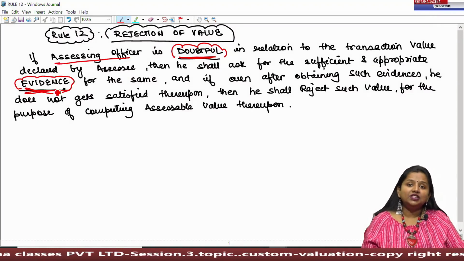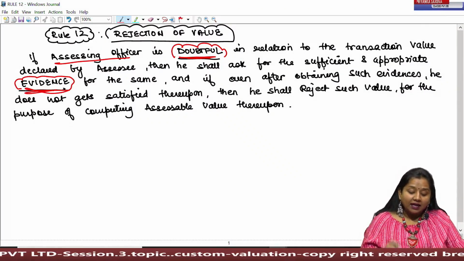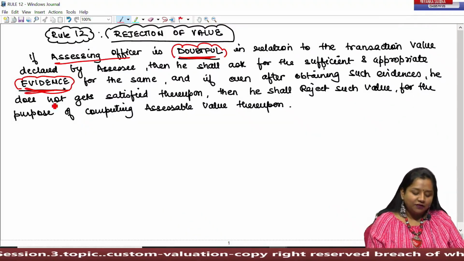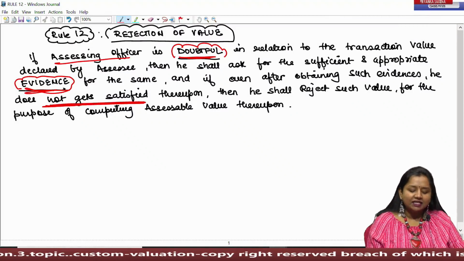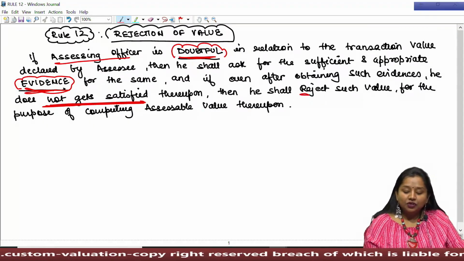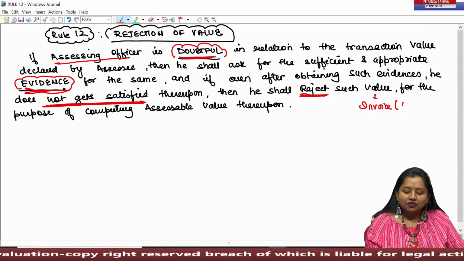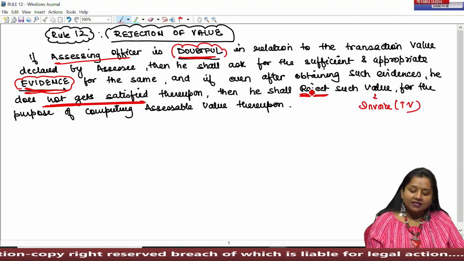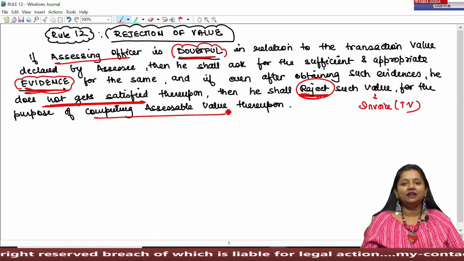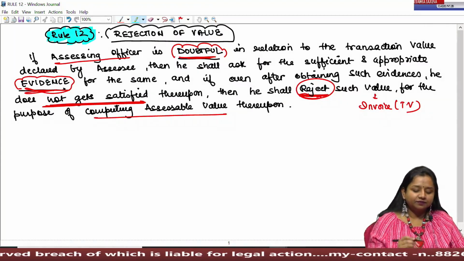And the assessee shall be liable to provide evidence thereupon. And if even after obtaining such evidence, the officer does not get satisfied, then he has an authority to reject such value as mentioned in the invoice as transaction value. He has the authority to reject such value for the purpose of computing assessable value. This is given under Rule 12.